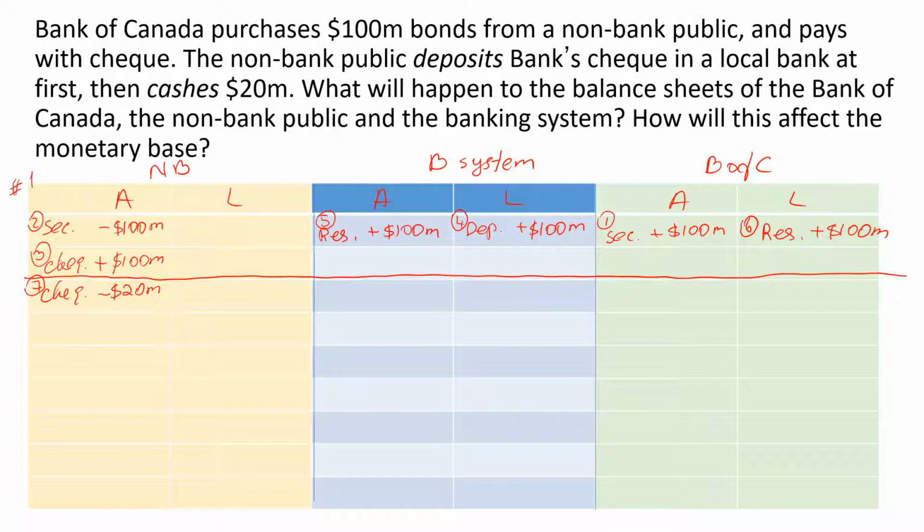Which ultimately means that the banking system deposits will also go down by $20 million, because the banking system will become $20 million less liable to the non-bank public.